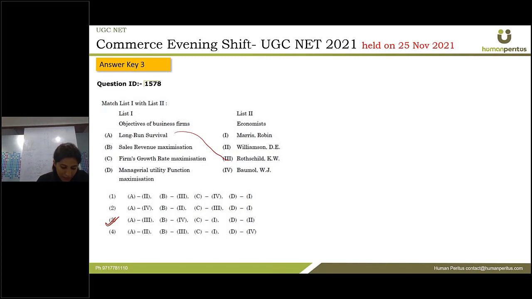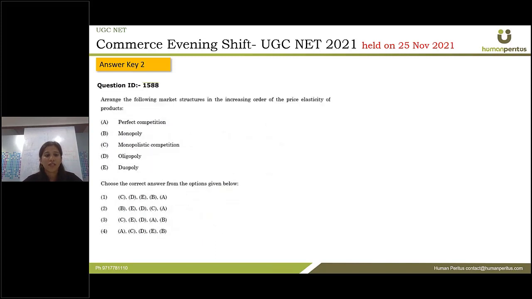Next is sales revenue maximization. Baumol gave this one. Firms growth rate maximization was given by Marris and Robin. And D, marginal utility function maximization, was given by Williamson DE. So it was basically a question based on cramming. If you have crammed the economists and the objectives they gave for the business firms, you would definitely have marked this question as correct. Next question.